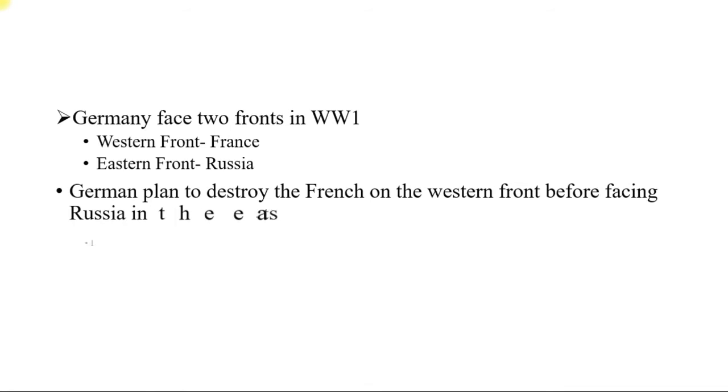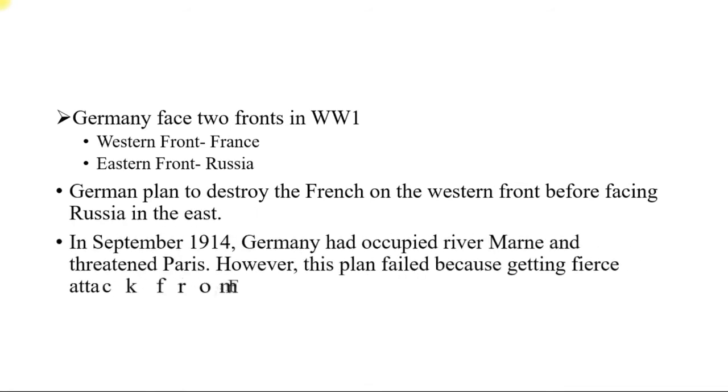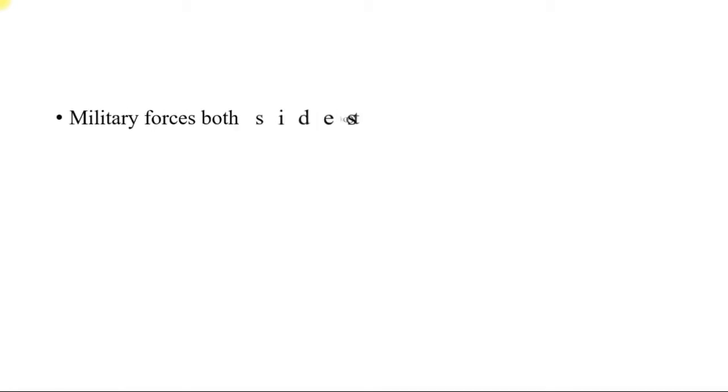Germany faced two fronts in World War One: the Western Front with France and the Eastern Front with Russia. The Germans planned to destroy France on the Western Front before facing Russia on the Eastern Front. In September 1914, Germany had occupied the river Marne and threatened Paris. However, this plan failed because of the fire attack from France.